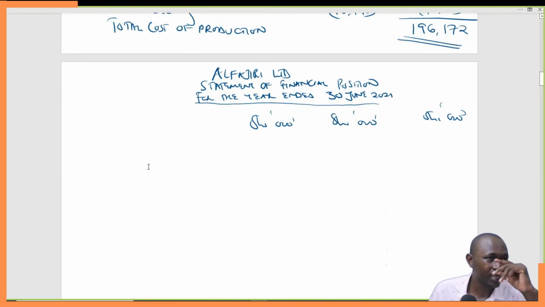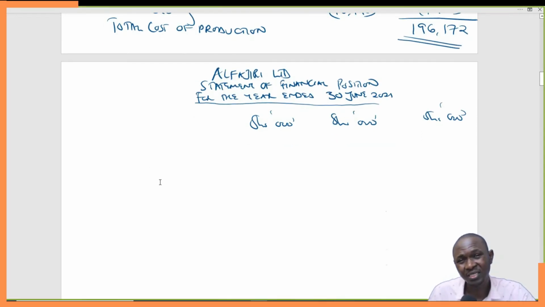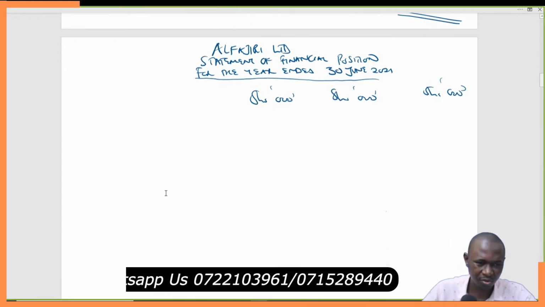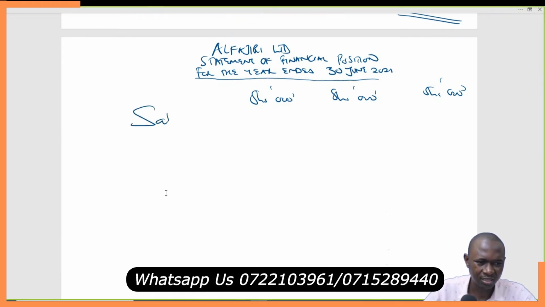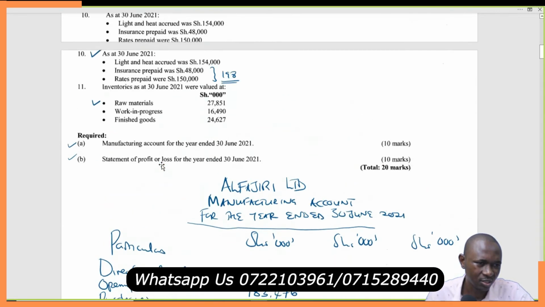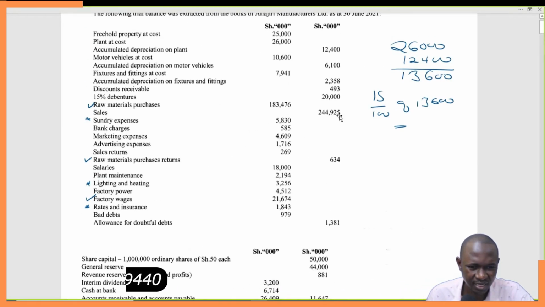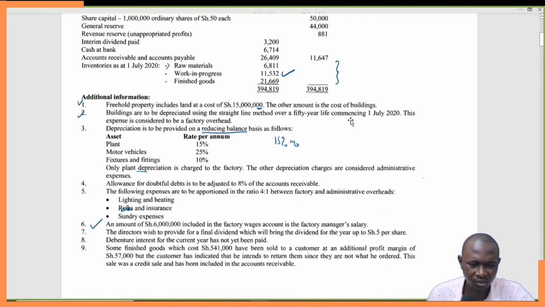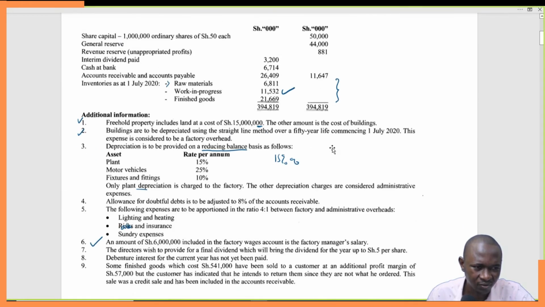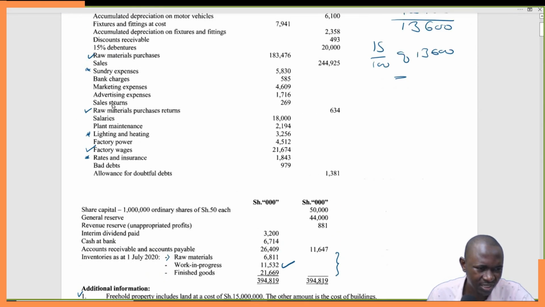So the trading account simply shows sales less cost of sales, and we get gross profit. It's as simple as that. So sales, then less cost of sales. So we simply come back here and pick the sales. What is the sales figure? The sales is direct, you can see 244,925. I think there was something, sales returns.